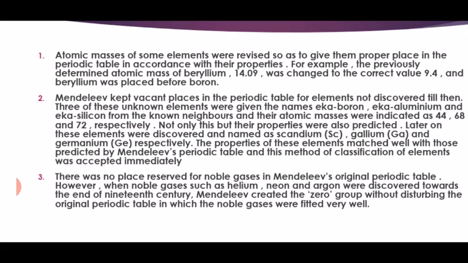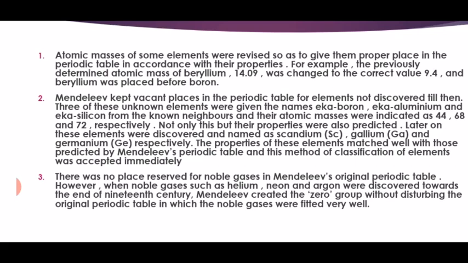That means the atomic mass of beryllium was given as 14.09. What is the actual atomic mass of beryllium? That is 9.4. So this correction was done by Mendeleev.